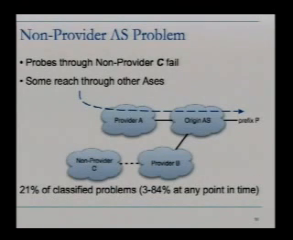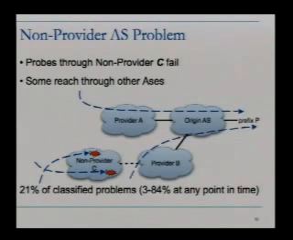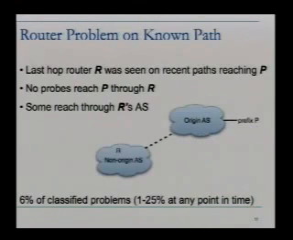Next class is very similar. Here we have another AS C that's not a provider for the origin. It's somewhere upstream from B. All probes that enter C are failing, and we have some probes that are reaching other ways, either through A or perhaps through B. This explained 21% of the problems.